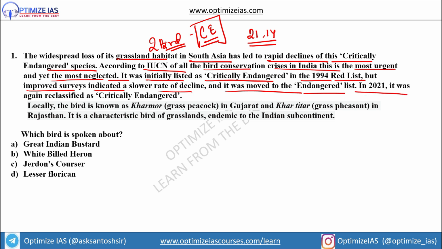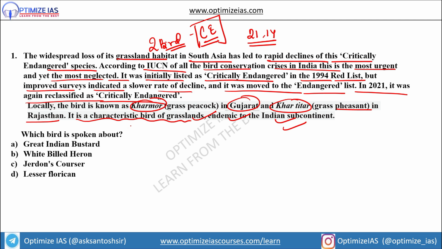In 2021, it was again reclassified into critically endangered list. The bird is locally known as Kharmor in Gujarat and Titar in Rajasthan. It is the characteristic bird of a grassland and endemic to Indian subcontinent. Which bird is spoken about?